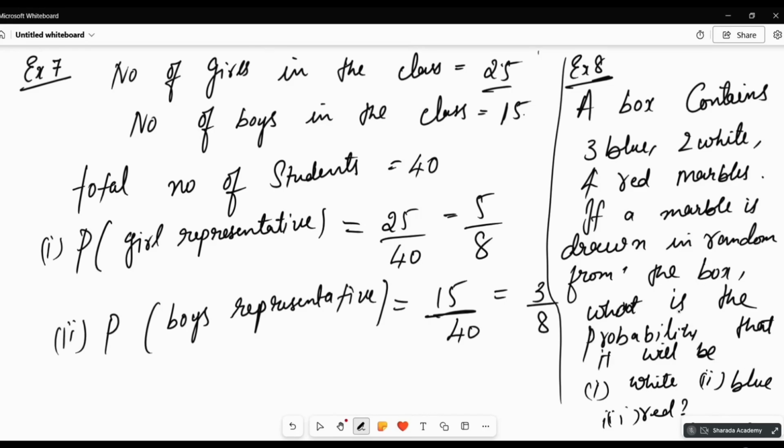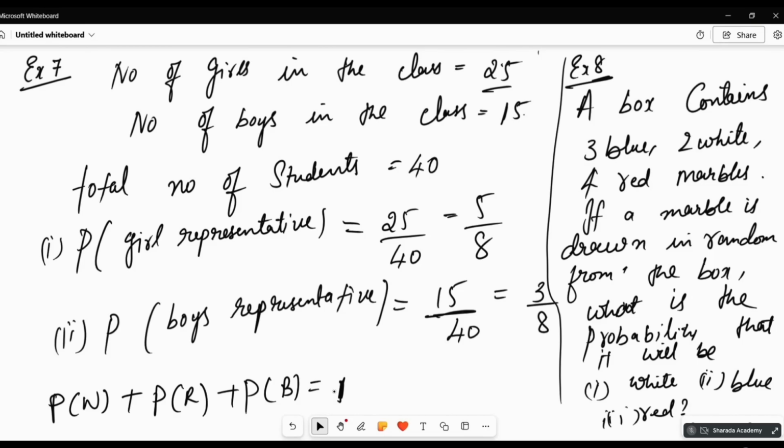One thing after we got the answer right: P(white) plus P(red) plus P(blue) will be equal to 1. That means if you add the probability of all the elementary events together, it should be equal to 1, because you have to pick any one of them.